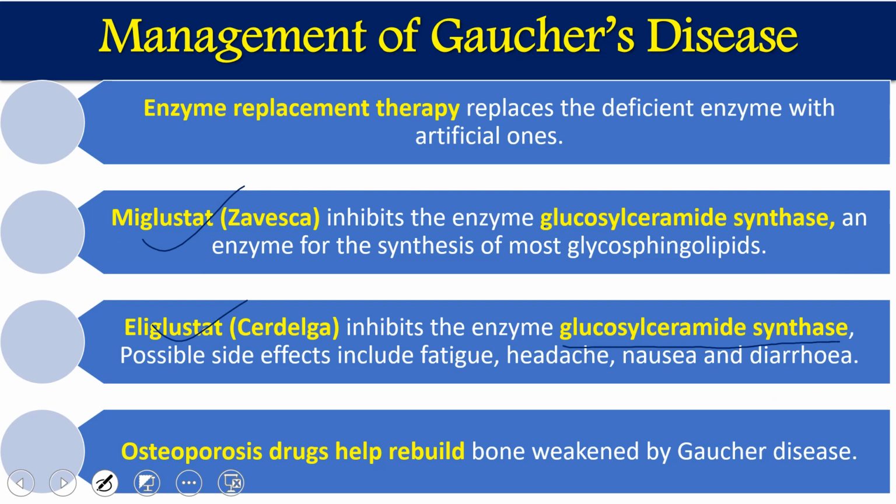Other than this, sometimes medicines related to osteoporosis are also given, because in this case we have seen the bones are going to be weaker. So we can give medicines which we normally take for osteoporosis management, and that will help to rebuild the bone which is weakened in Gaucher's disease. So this is how we can normally manage it. Among these, the most common is supplying enzymes, so that either we stop producing the glucocerebrosides, or the previous ones will be metabolized. In these two cases, glucocerebroside synthesis is not going to happen. So this is all about Gaucher's disease.